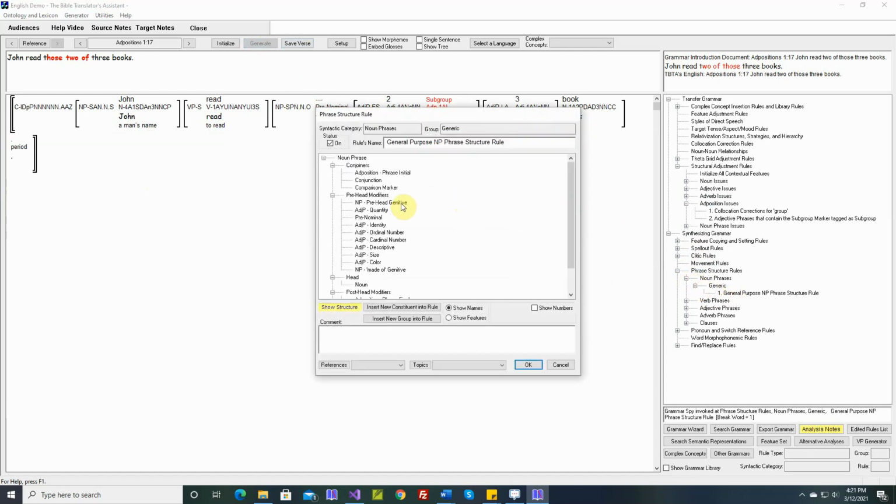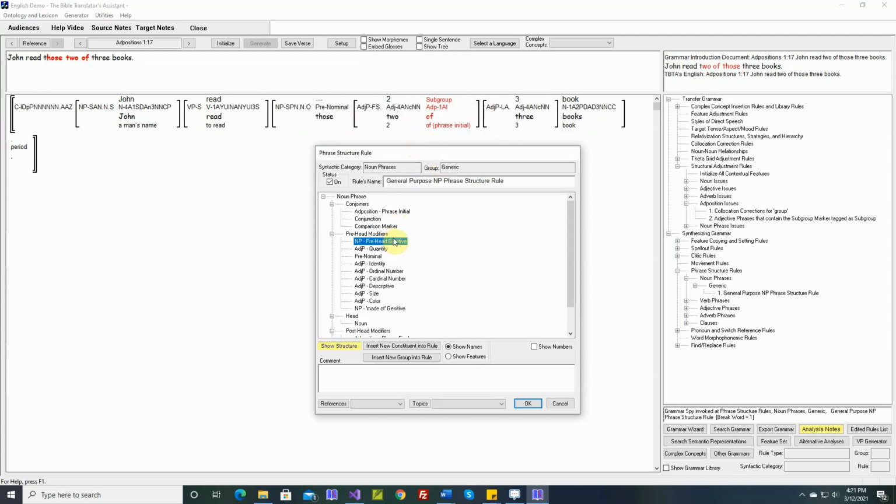And okay, this is something like Mary's. This is possessive. John read 2 of. Okay, so the subgroup adjective phrase will need to even precede this. John read 2 of Mary's 3 good big red books.